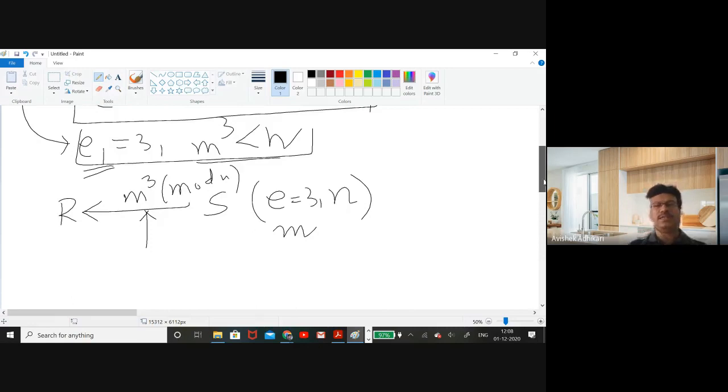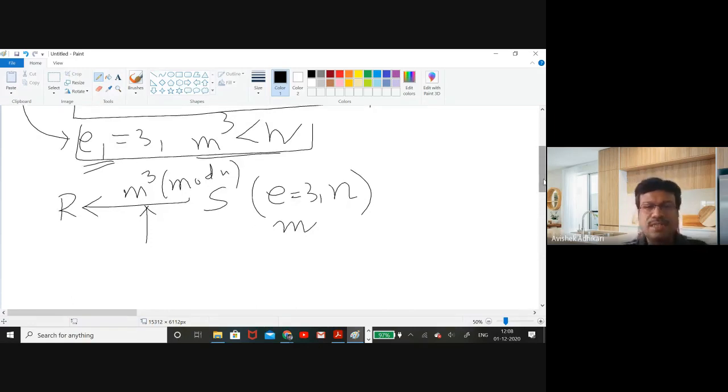Now look at this, since m^3 is strictly less than n, there is no need to take this modulo operation, because if the value of m^3 is strictly less than n, then the remainder will be the same whether you take modulo n or not. That means the attacker may think of the value as an integer.